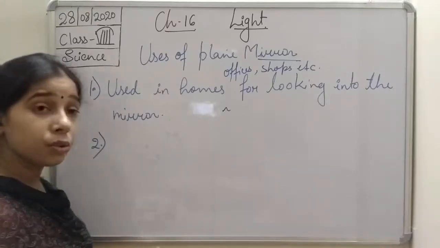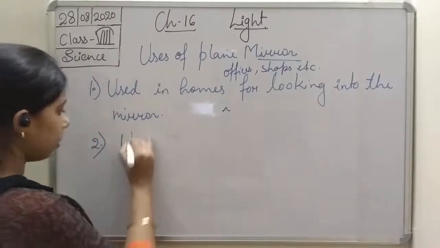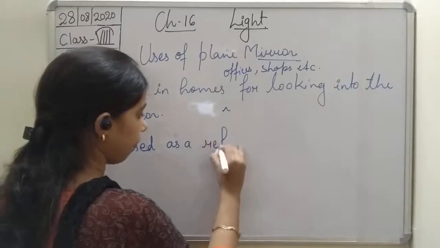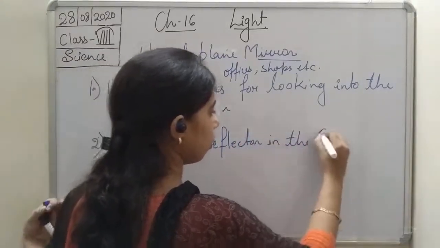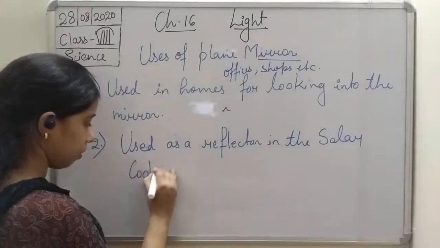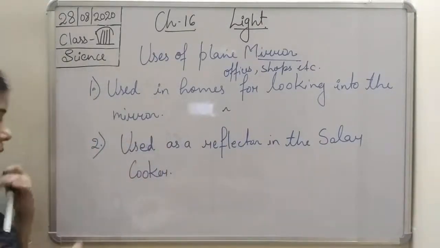Then it is used as a reflector in a solar cooker. So we can write it: used as a reflector in the solar cooker. Okay, so it is used as a reflector in the solar cooker.